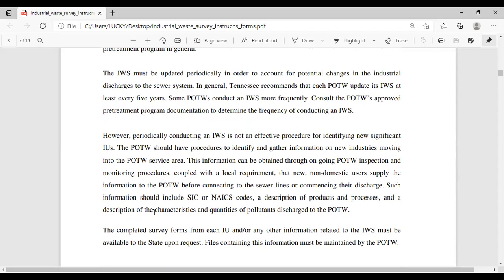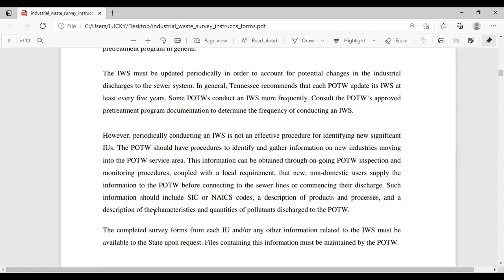The IWS must be updated periodically in order to account for potential changes in the industrial discharges to the sewer system. In general, TENNIS recommends that each POTW update its industrial waste survey at least every 5 years. Some POTWs conduct an IWS more frequently. Consult the POTW's approved pretreatment program documentation to determine the frequency of conducting an IWS.